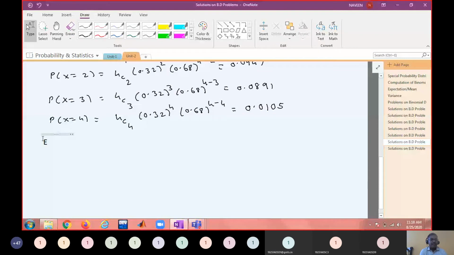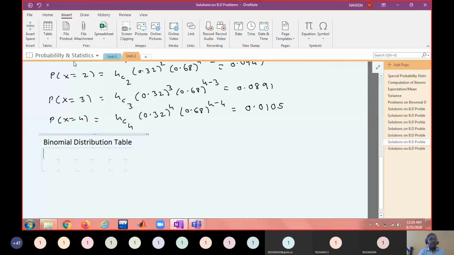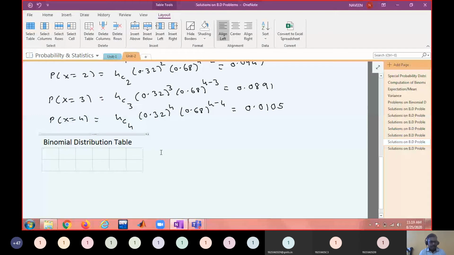First one is the observed frequency distribution. Expected. First find out the binomial distribution table. How many values? 5. So x values, probability that X equals x.